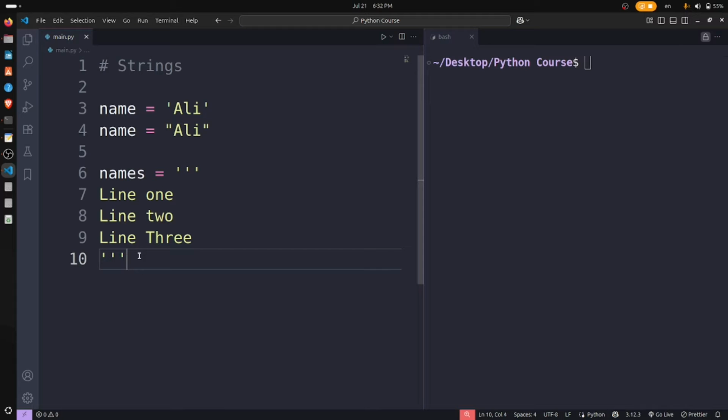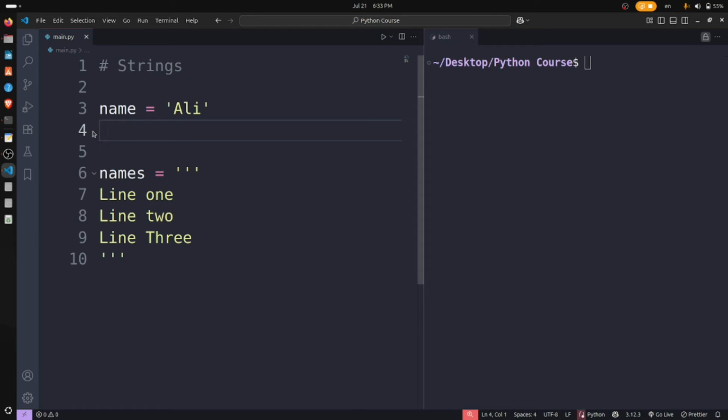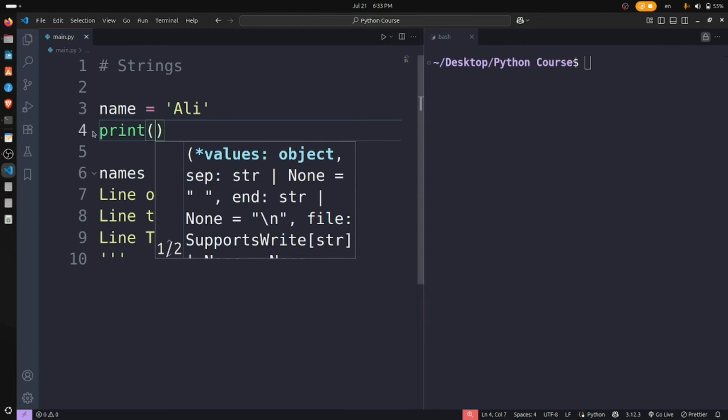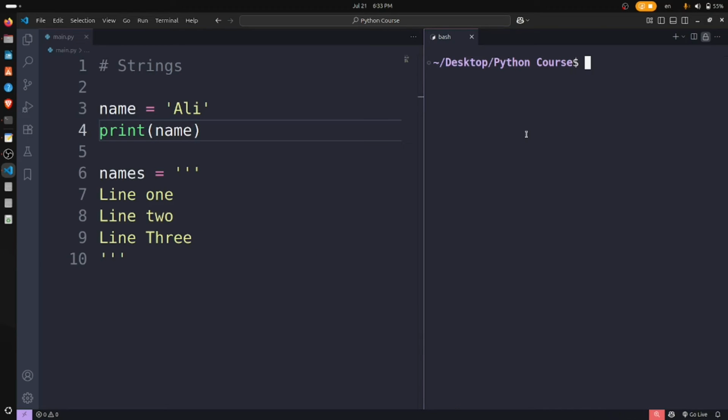Where do we use this? Sometimes we have a very long comment or very long instruction about something, or a very long paragraph. So we use this triple quote string, but most of the time we use just single or double. So let me print this, to see whether it works or not. I want to print the name, and let's see, it has something in output.